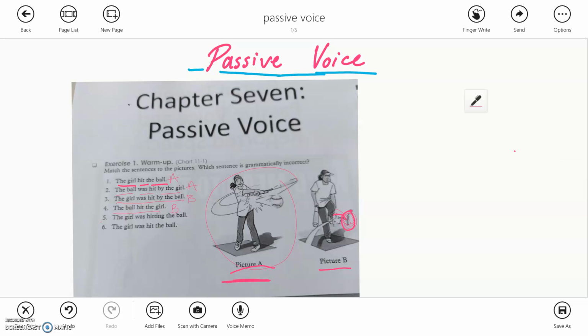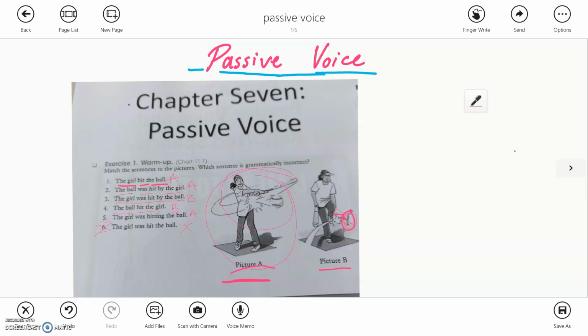In the number 5 and the number 6, the number 5 says, the girl was hitting the ball. Is this action, yeah? We are describing this action, so it's letter A. In the number 6, the girl was hit the ball. Okay. This is grammatically incorrect, okay? I cannot do that. It's not okay. This is not okay. The girl was hit the ball. No, it doesn't make any sense.